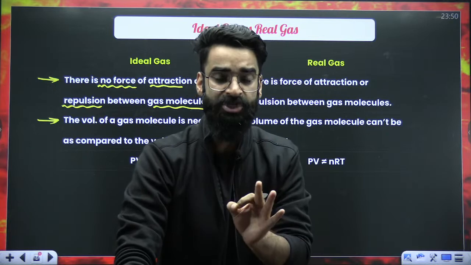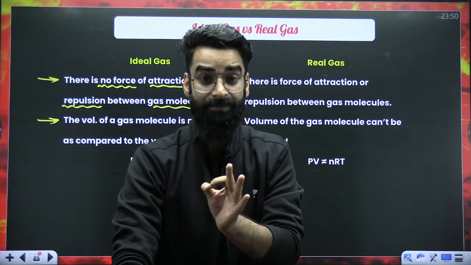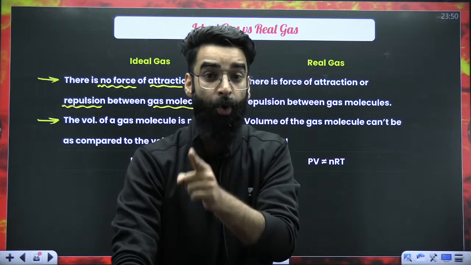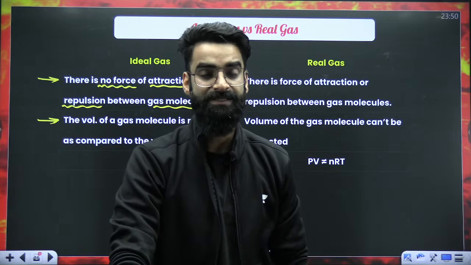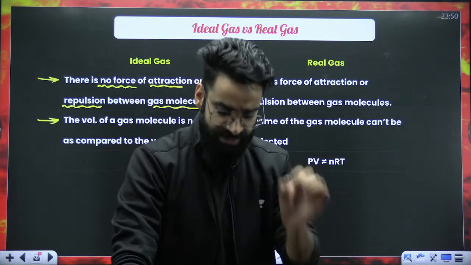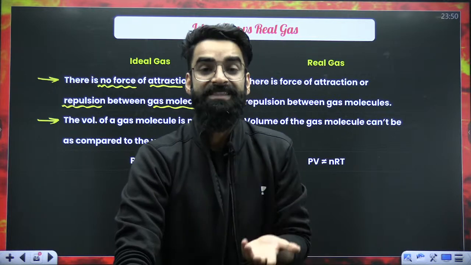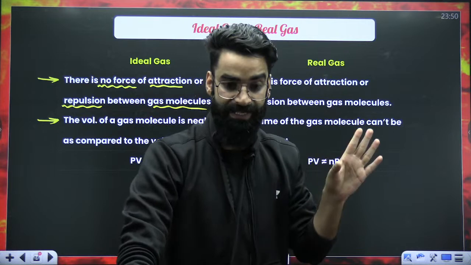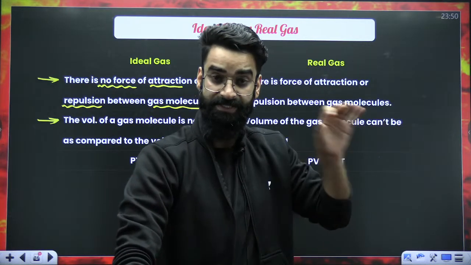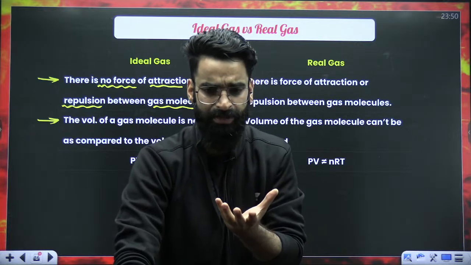Any gas in which there is no attraction or repulsion between the molecules, that gas is what we call an ideal gas. This is the first postulate of your KTG, which defines the ideal gas. It is a hypothetical gas in which the molecules won't have any sort of force of attraction or repulsion.